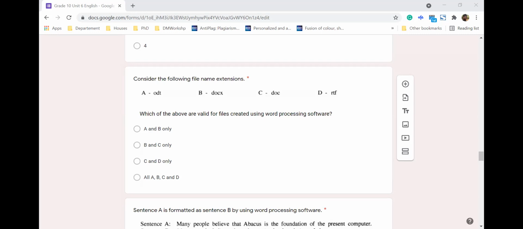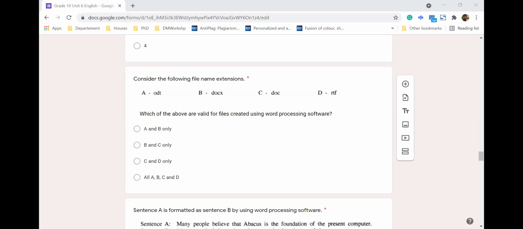So you can see, some of them are using this one. So even Microsoft will support this format. And DOCX is the default file format for Microsoft. So definitely it's a word processing format.